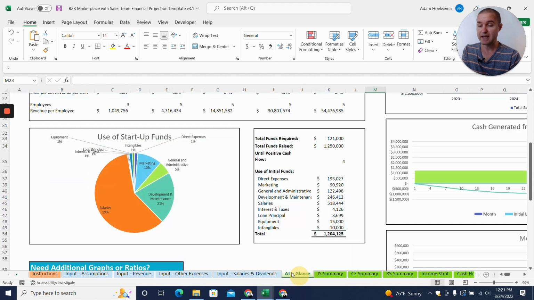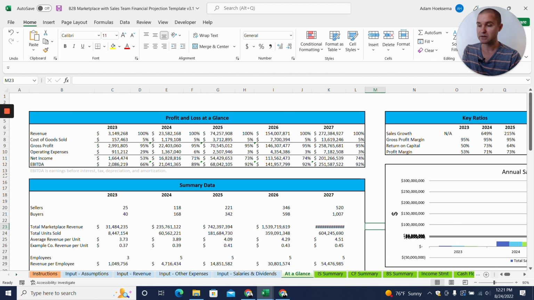And once you've done that, you're really back to where we started with our at a glance. And we can see, based on my rosy projections here, we have these massive revenues and net income. So of course, you will need to do your own analysis of your market. And this is just a quick example of how to fill the template out for a B2B marketplace. And so wanted to walk you through how to do that.